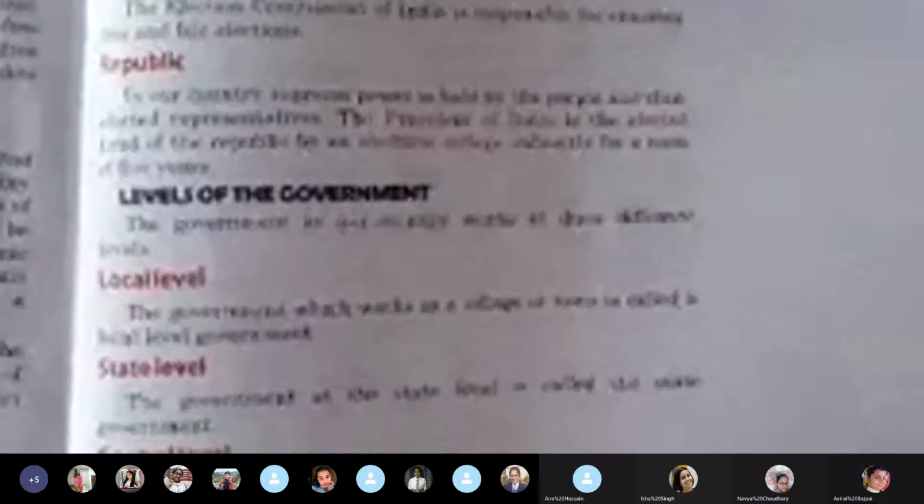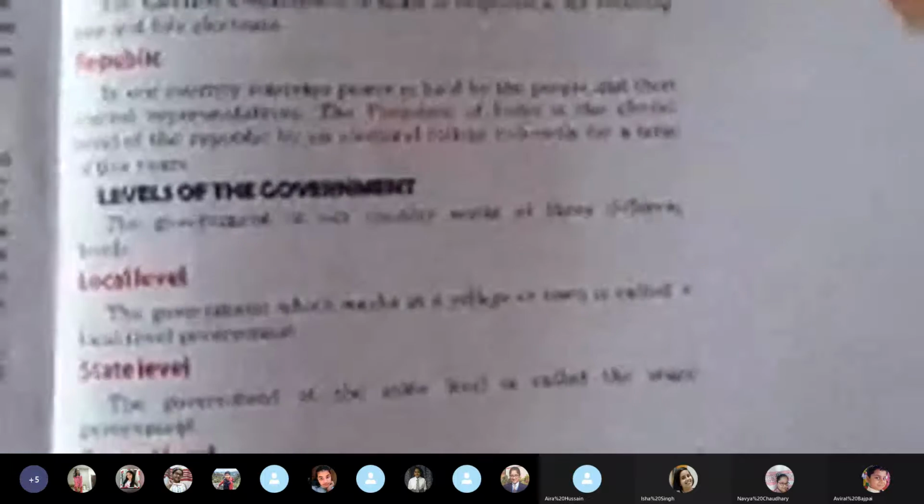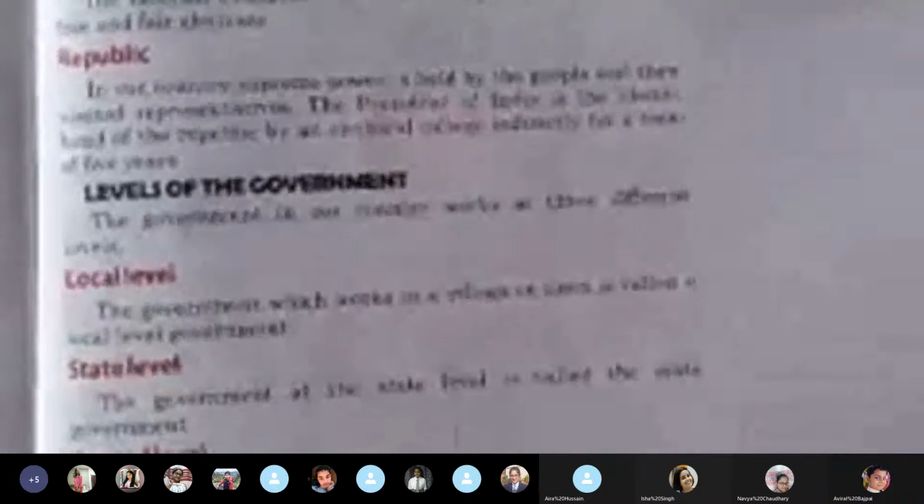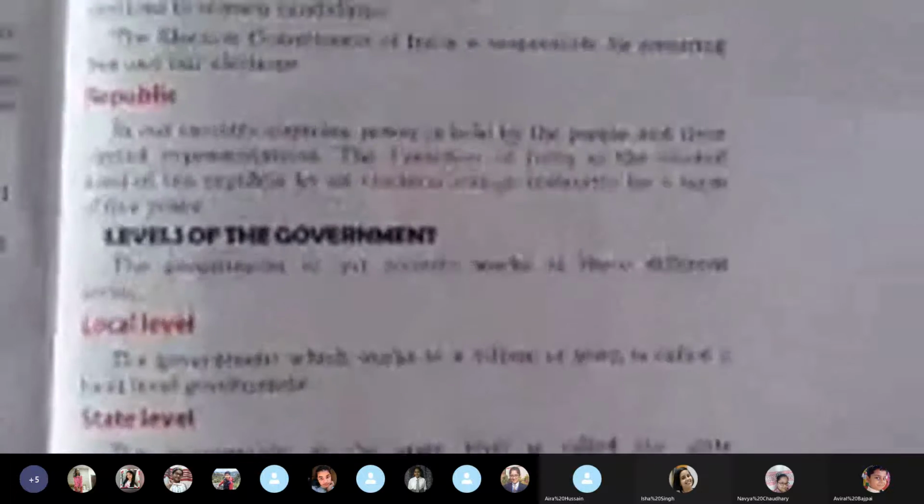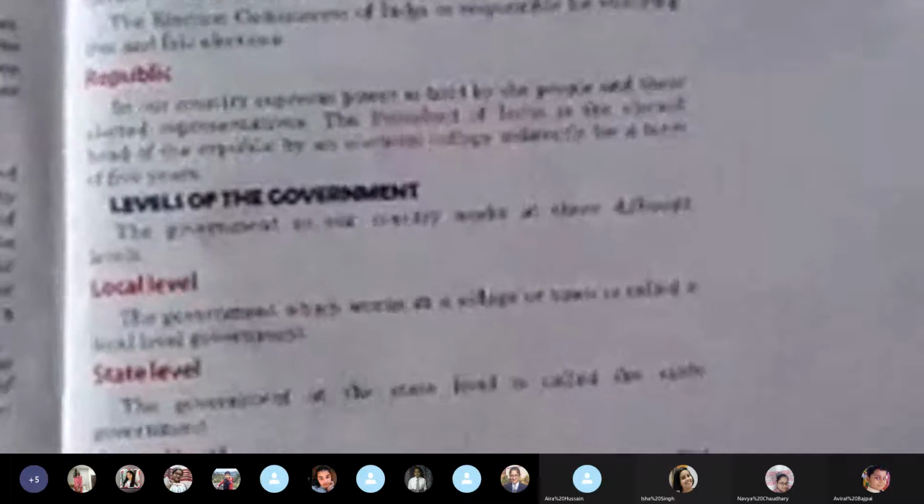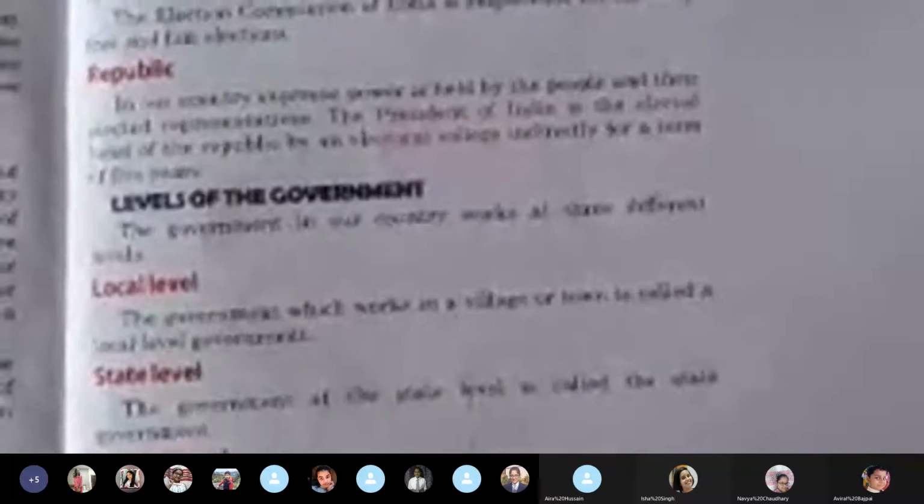Now, the government in our country works at three different levels. We have read them: the local level, the state level, and the central level. The government which works in a village or town is called the local level government. The government at the state level is called the state government. The government at the national level or at the central level is called the central government or the national government.